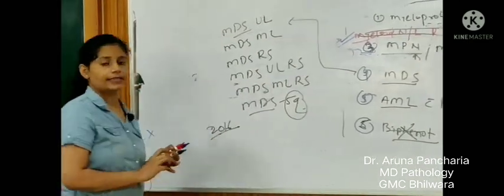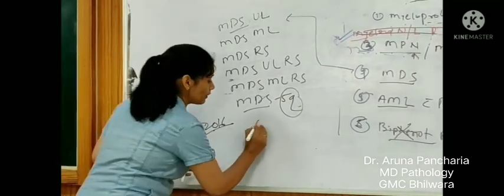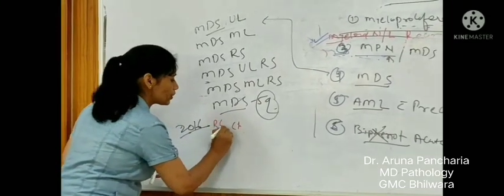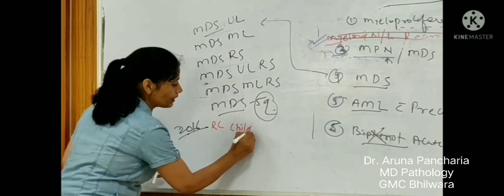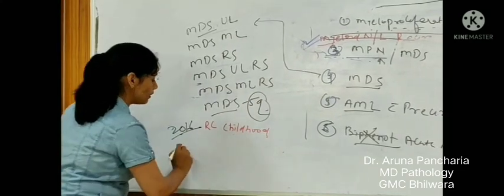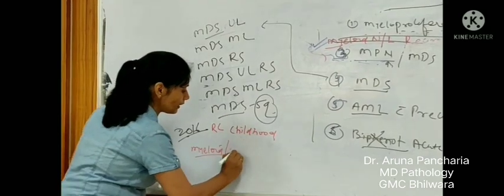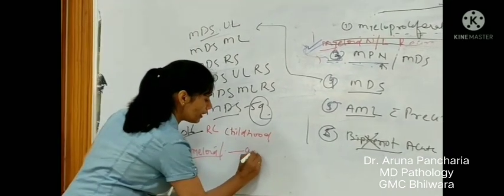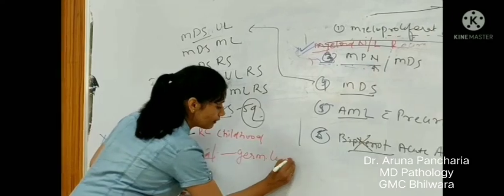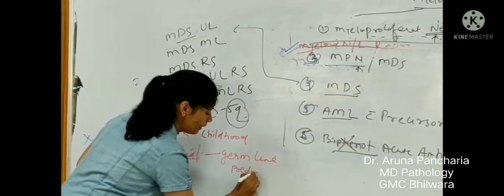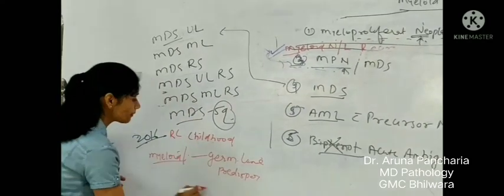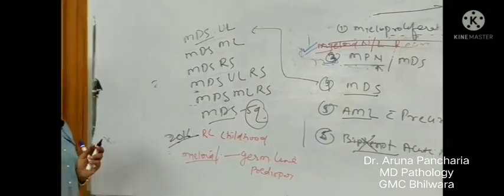What is new in 2016? It is childhood: refractory cytopenia of childhood, and myeloid and lymphoid neoplasm associated with germline predisposition. So this thing was added in the 2016 classification.